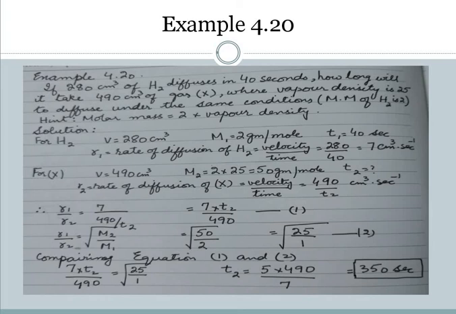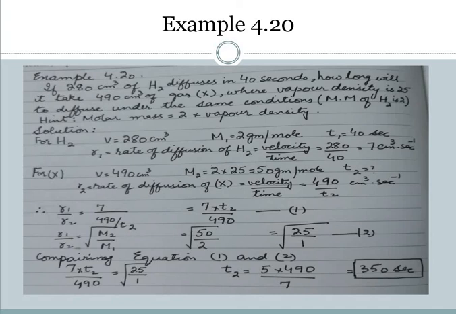The molar mass of hydrogen is 2. They have given a hint that to calculate the molar mass of any unknown gas, you simply multiply its vapor density by 2. They have written this hint here, but in exams they don't give it. They will just write the equation for you.